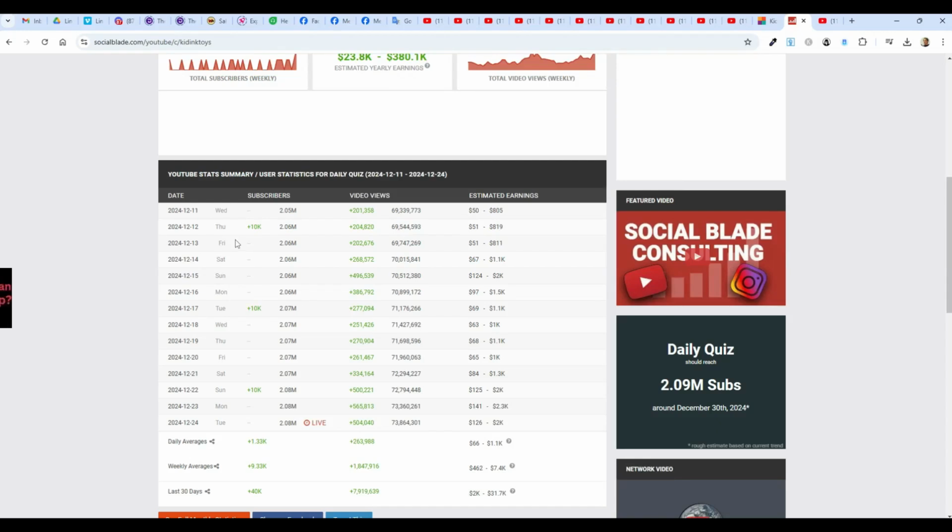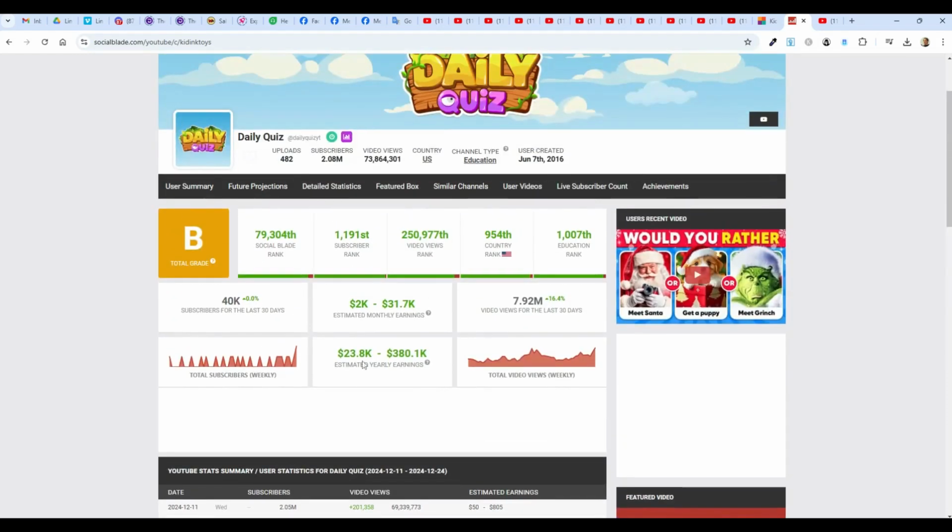Okay, and the money, you can see now it's broken out by day. So, well, today is still happening. If I look at yesterday, they're estimating that yesterday alone pulled in somewhere between $141 and $2,300. And of course, I don't know where exactly that number is, and there's not an actual way for us to find out an exact number. But these are great guidelines to give you some incentive to want to put these videos out. Wow. All right. You could also, let me see if I can go to user videos. Go to this tab here.